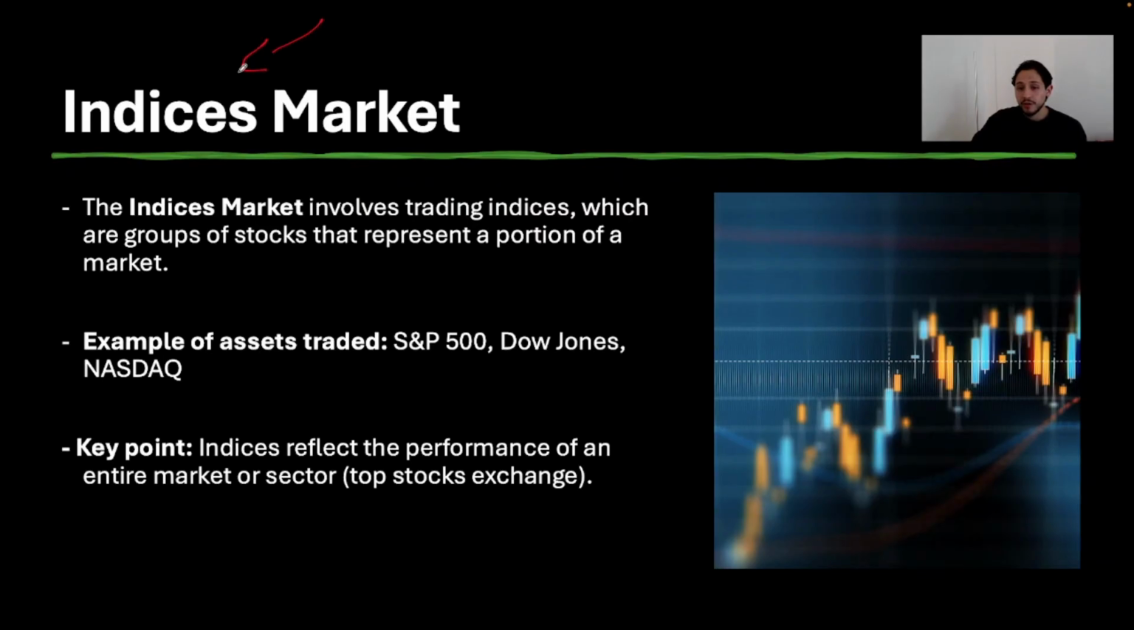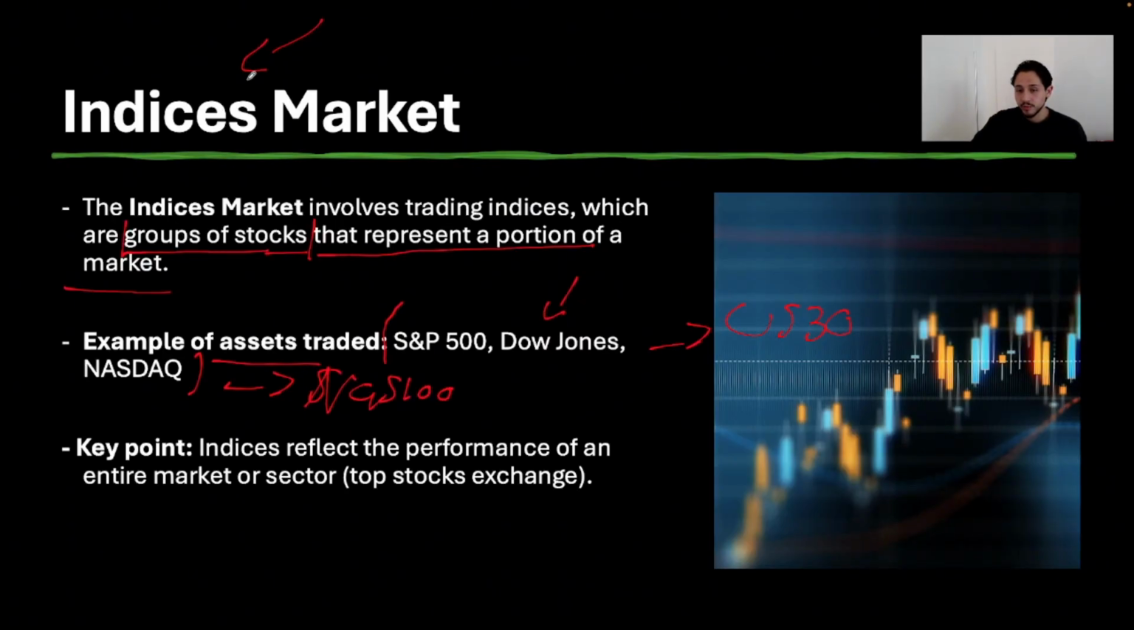The next market that we have here is the indices market, completely different from the Forex market, right? Now check this out. The indices market involves trading indices, which are groups of stocks that represent a portion of a market. So with the indices, we're trading groups of stocks, right? Now, what exactly are we trading in the indices market? I'm pretty sure a lot of you guys have seen this many times in the past, right? The assets that we are trading are the S&P 500, the Dow Jones, and the Nasdaq, which are made up of the biggest companies in the entire world, right? The Dow Jones, another way to say it, is the US 30. The Nasdaq, another way to say it, is the NAS 100.